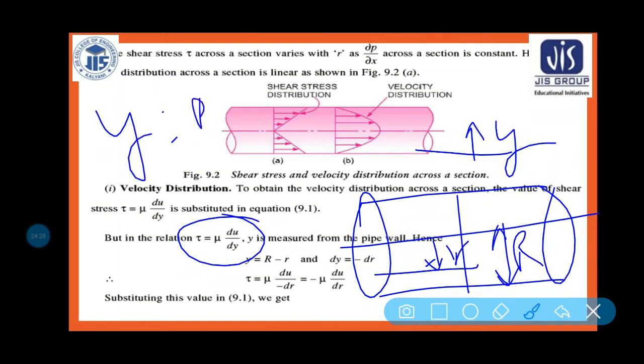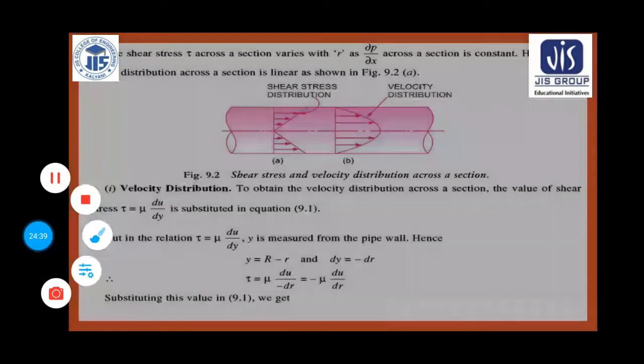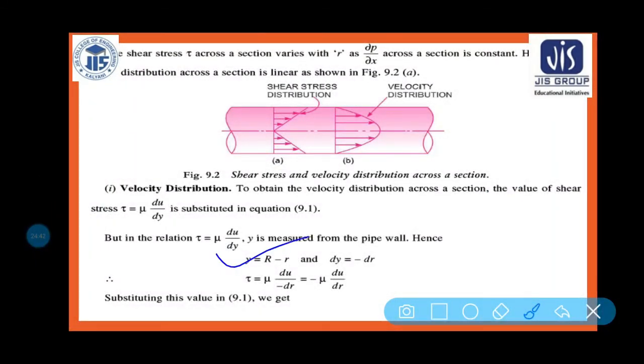So what is y? Y is equal to capital R minus small r. Am I right? Because y is calculated from the wall of the pipe. So what is small y? That is equal to capital R minus small r. So dy is equal to what? Dy is equal to minus dr. Why? Because if I am differentiating this equation, we will be getting dy is equal to minus dr. Am I right? Because capital R is constant and small r is variable here.